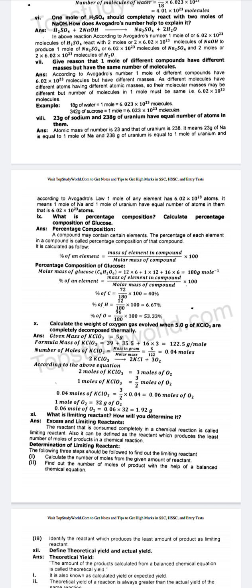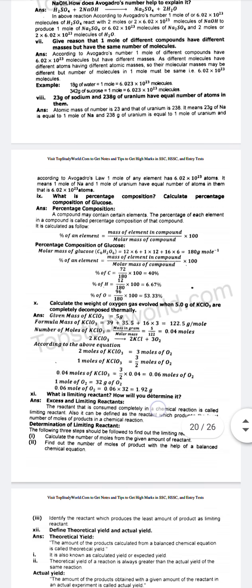Percent of C is equal to 72 divided by 180 multiplied by 100, which is equal to 40%. Percent of H is equal to 12 over 180 multiplied by 100 is equal to 6.67%. Percent of O is equal to 96 divided by 180 multiplied by 100, which is equal to 53.33%.